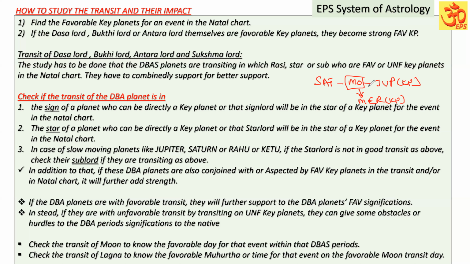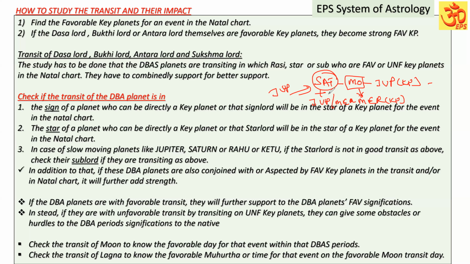So now Saturn is transiting in a good key planet. Though it is a slow-moving planet, the star lord itself is favorable. You can check the sublord also if it is required. Now, in addition to that, Saturn is conjoined with Jupiter or conjoined with Mercury, or aspected by Jupiter. The Dasa Lord itself, not only in transit but also by conjunction and aspect, is connected to those key planets. It is adding further support. I hope you have understood.